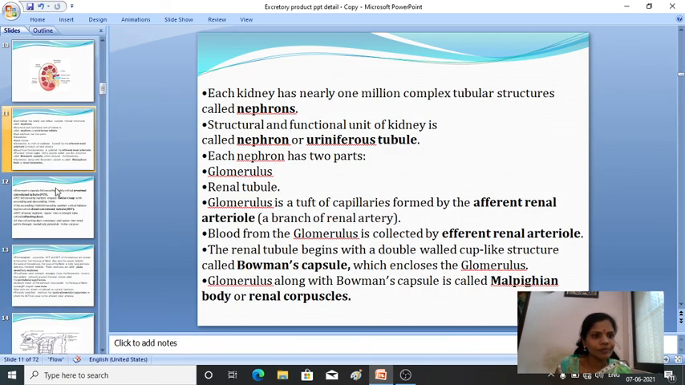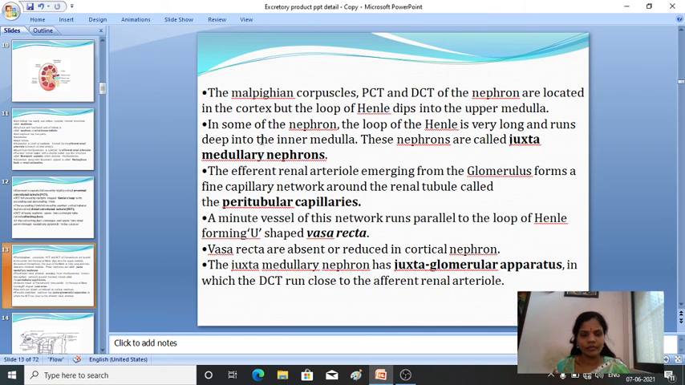So what do you mean by juxtamedullary nephrons? In some nephrons, the loop of Henle is very long and it runs deep into the inner medulla. These nephrons are called juxtamedullary nephrons.